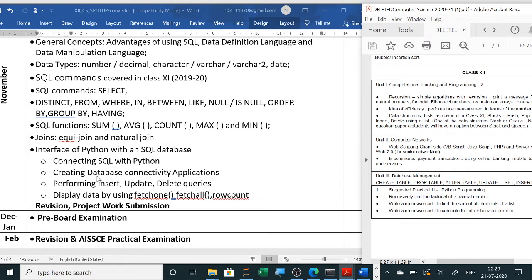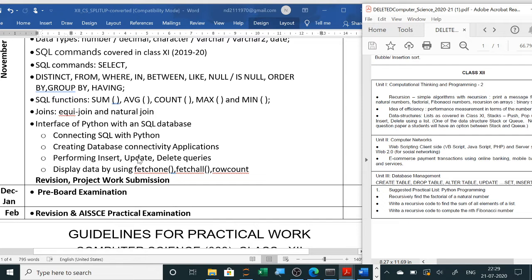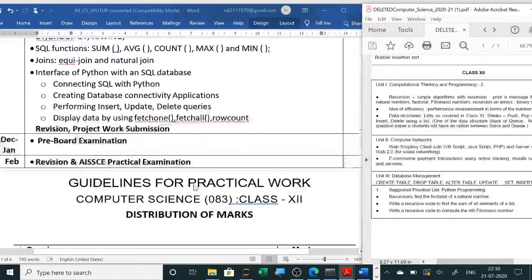So here the complete connection, as well as in practical file, 4 practicals you have to write from this. So we will start in December our pre-board exams, revision. In the month of January, from 15th of January, your board practical starts, and in the month of February your board exam begins. So all the best for your board exams.